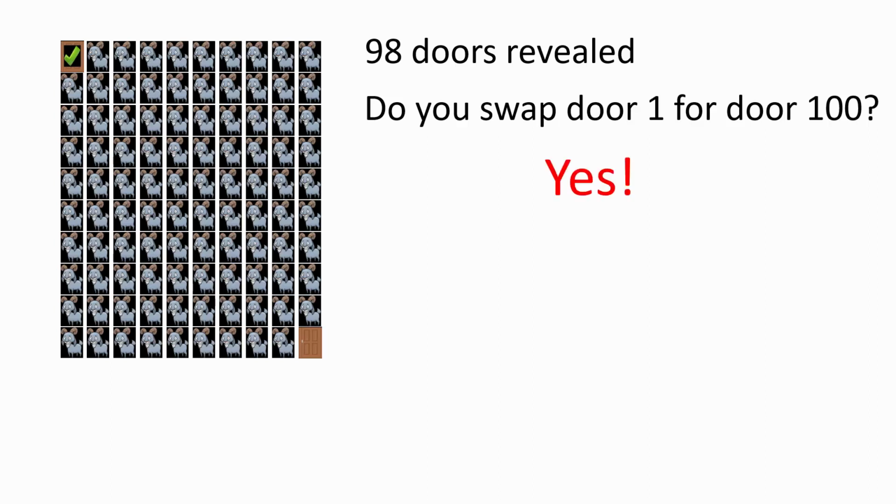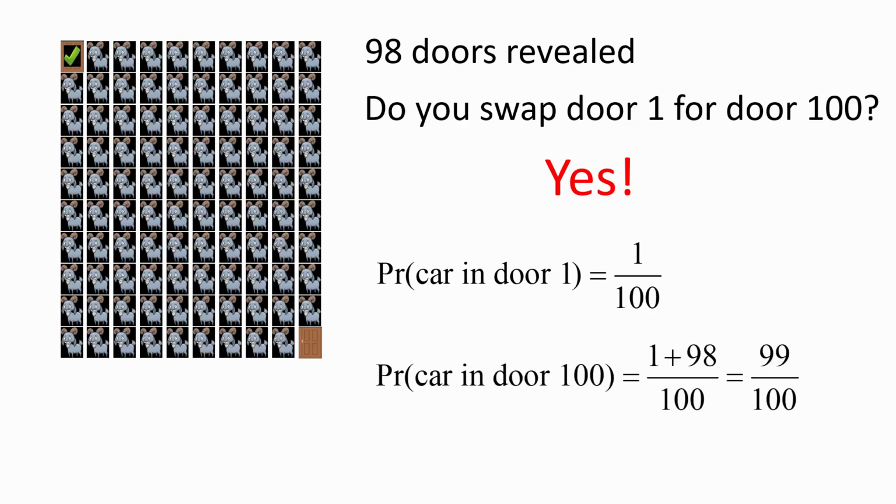Well, as we said earlier, you're always better off swapping. Now, the probability of a car behind door number 1 is 1 in 100. We know that. The probability of a car in door 100 is now not 1 out of 100, but 1 plus all of the doors that were revealed, the 98 doors. So the total probability that the car is behind door 100 is now 1 plus 98, which is 99 out of 100. Can you appreciate why?